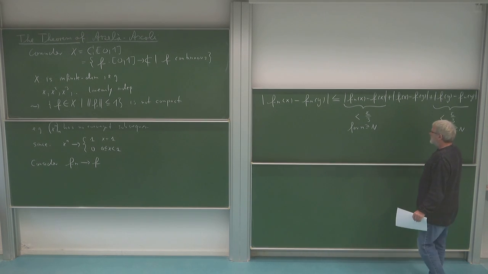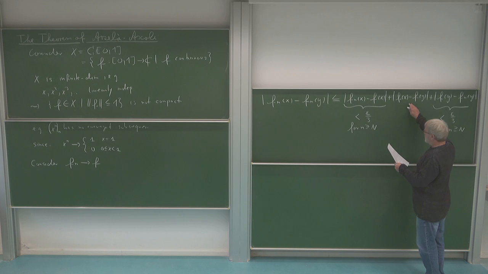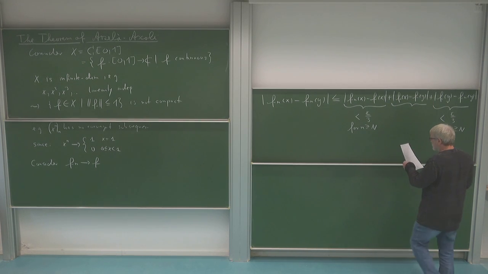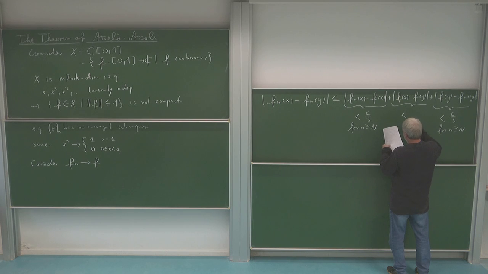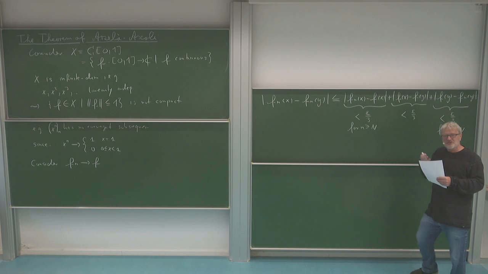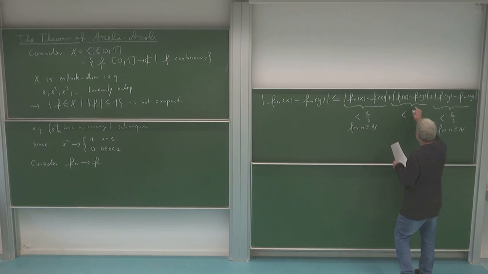So this means I can make this less than epsilon over 3 if n is big enough. Good. And now, for the n's which are big enough, I can estimate this guy here. This guy has nothing to do with n, so I can also make it smaller than epsilon over 3 if I only make x and y close enough. This is now the continuity of my limit function f.